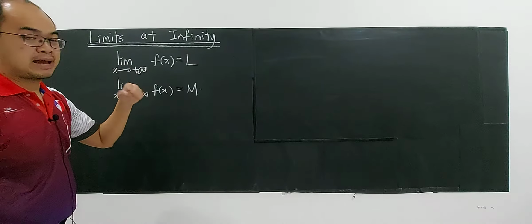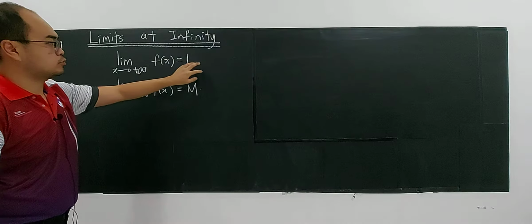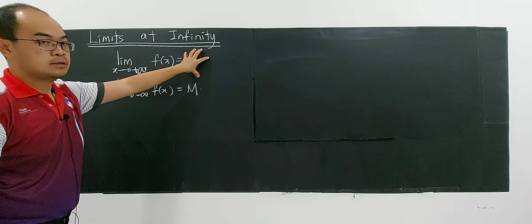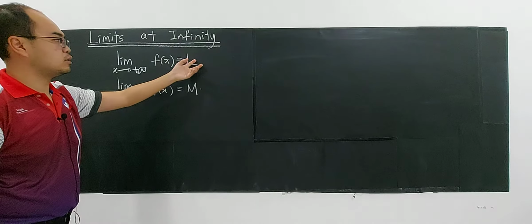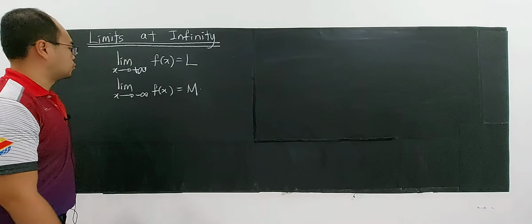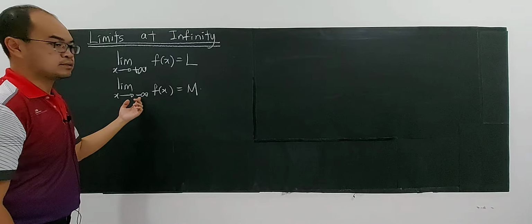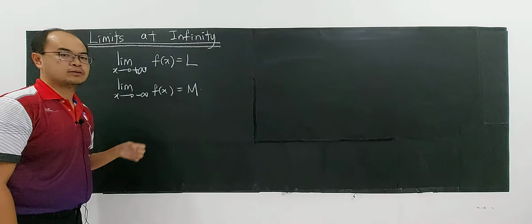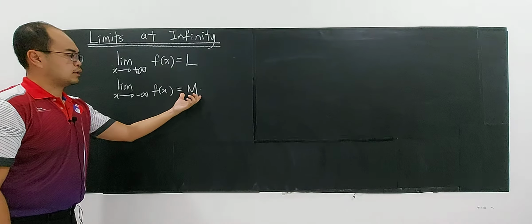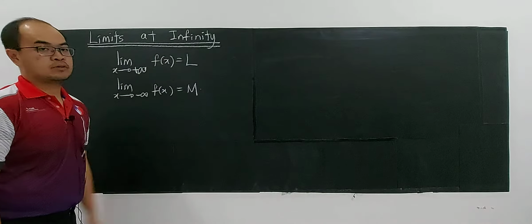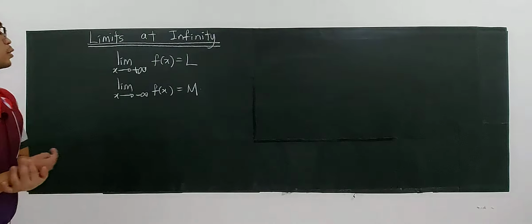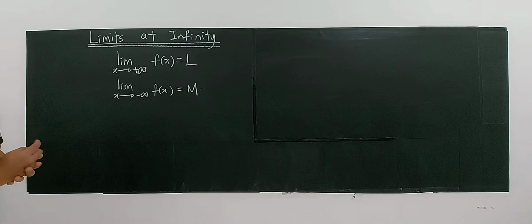The limits at infinity. So we need to know what is the outcome here. Is it a number? Is it infinity? Or is it undefined? And for negative infinity, what happens when it's a very big negative value? So what is the value of these limits? This is called limits at infinity. Alright, so let's look at the concepts here.